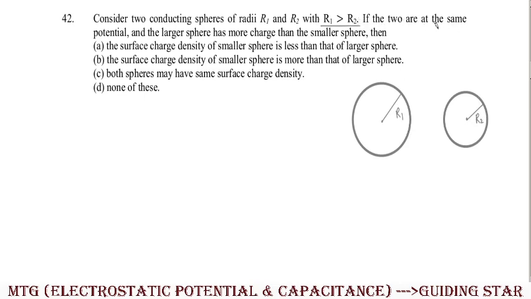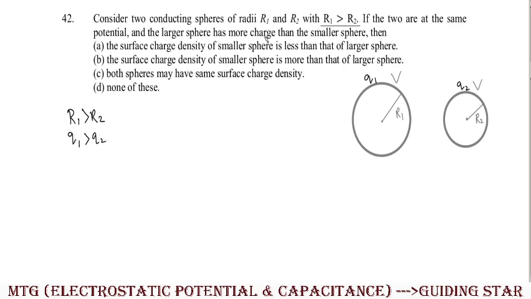Okay, R1 greater than R2. If the two are at the same potential, both having potential V, and the larger sphere has more charge than the smaller sphere. So assume that sphere 1 has charge Q1 and sphere 2 has charge Q2, and the condition is that R1 is greater than R2, that is given, and also Q1 is greater than Q2.